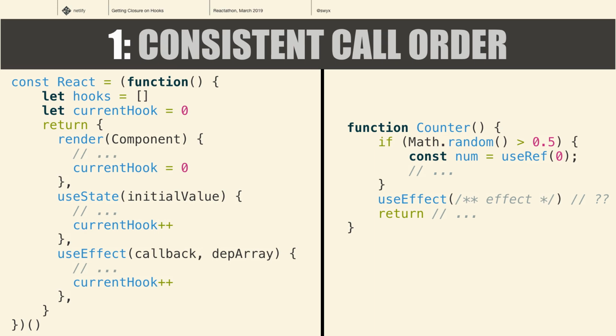You can also use this model to study the rules of hooks. So what's the first rule of hooks? You have to call things unconditionally, or in a consistent call order. If you take this model of React where we're iterating through a hook array every single time we render, and you have a component with an if statement around a hook, you can start to see that there's some uncertainty around what the index of the hook is when you call hooks after that conditional hook. That's a really good way to think about this. I'm not saying that this is exactly what they do, but it's a good mental model.